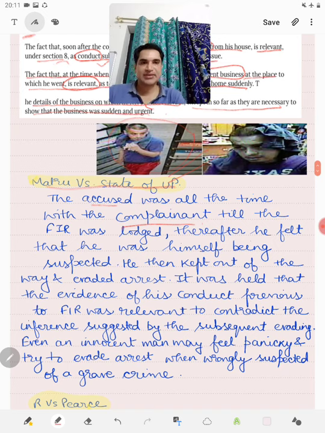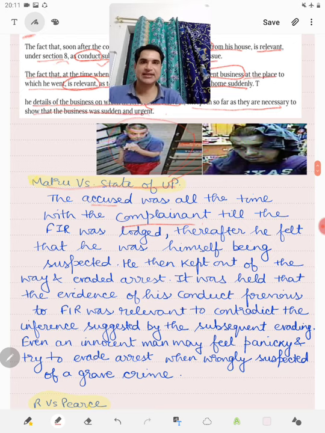Now, the prosecution tried to prove this fact against him that as he is avoiding the complainant, he is avoiding the police in order to keep himself out of the suspicion, so it can be taken against him.